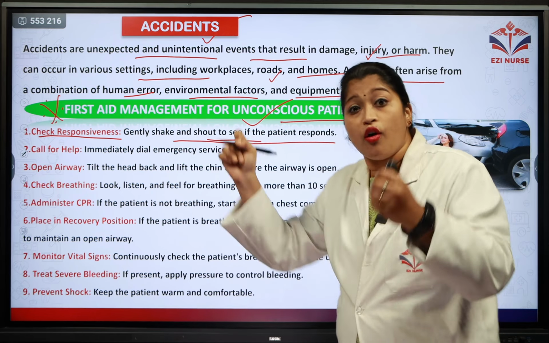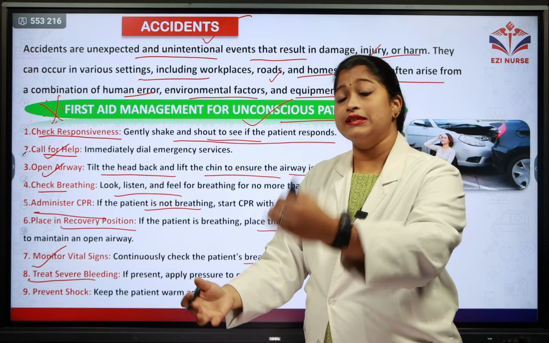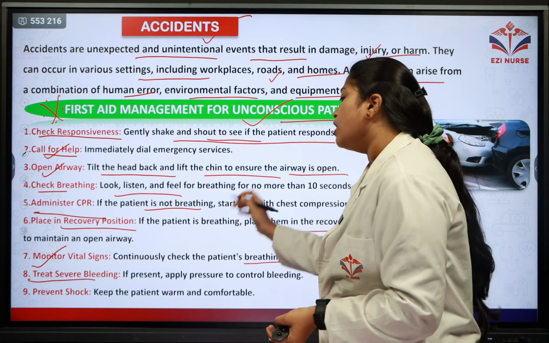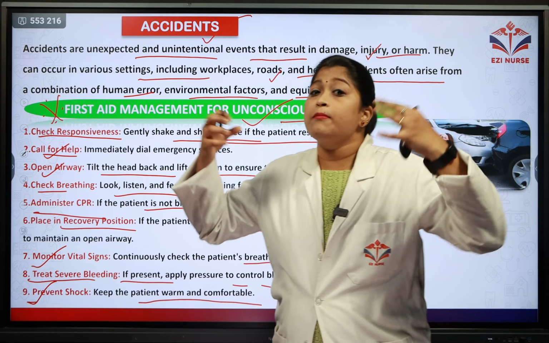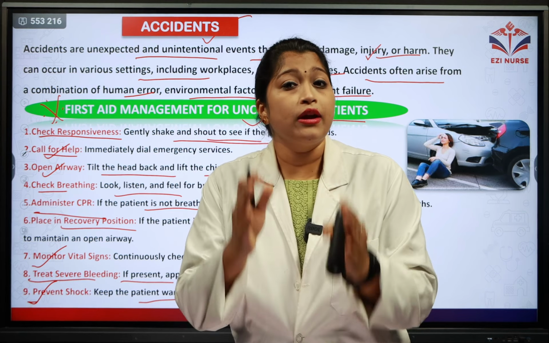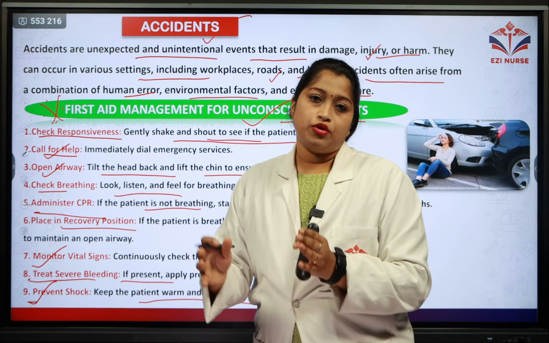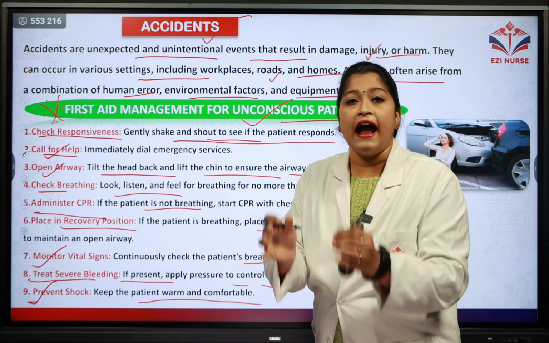And the next is you need to treat severe bleeding. If the patient has met with an accident, is unconscious and has extreme bleeding, wherever the bleeding area is present, you apply pressure, making sure there is no excessive bleeding, to control the bleeding. And the final step is to prevent shock. You need to keep the patient warm and comfortable. Due to extreme cold and loss of blood, the patient may go into shock, and to prevent that, you need to keep them warm and comfortable.